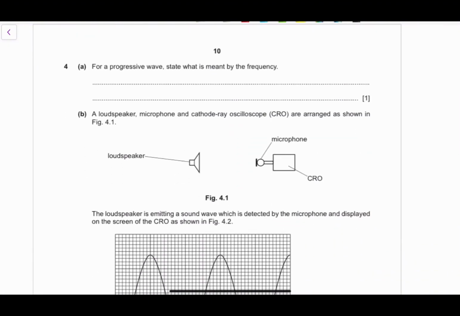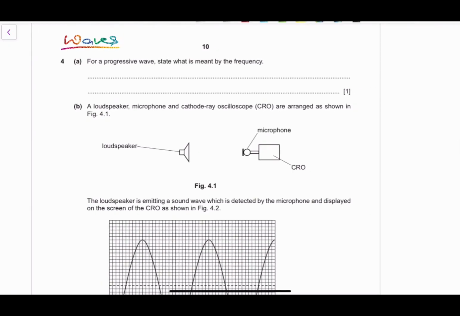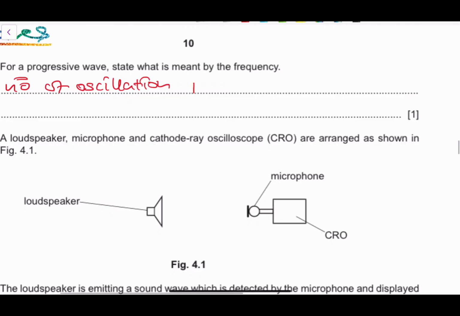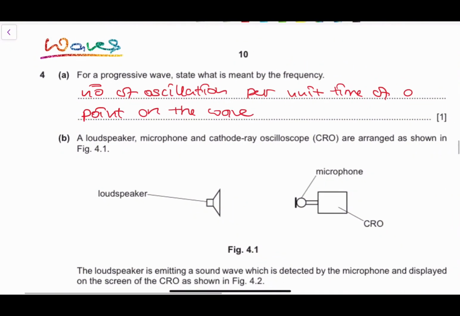So the next question that we'll be answering is a question on waves, okay? So very important topic, right? So let's begin. We've been asked to define what is meant by the frequency. It's a 1-mark question. So frequency is basically the number of oscillations per unit time of a point on the wave, right? So how many oscillations in a given period of time does a particle on that wave complete per given time? Basically, that is what we call frequency, right?